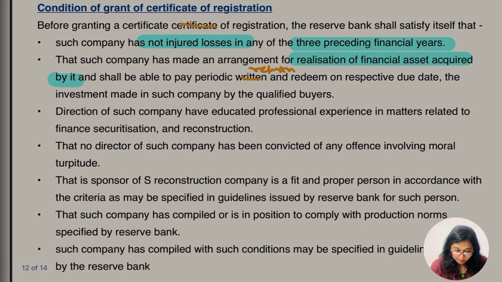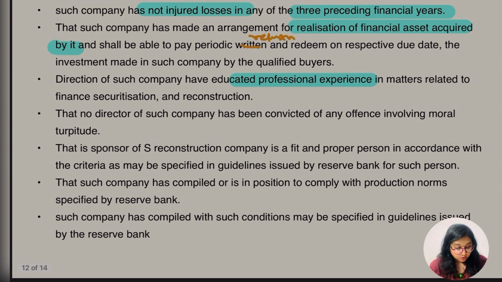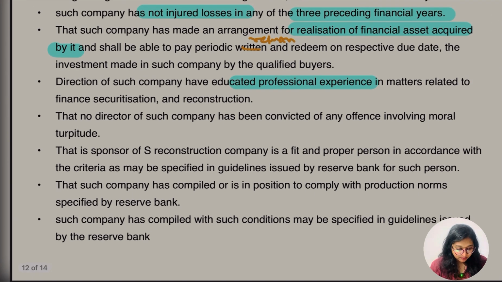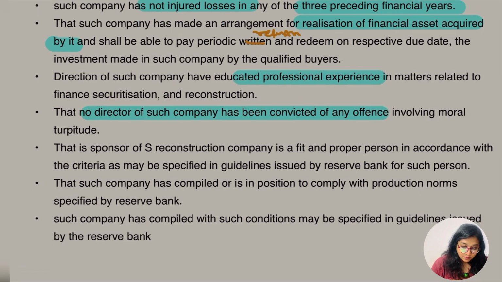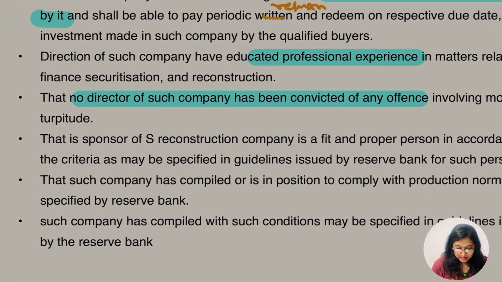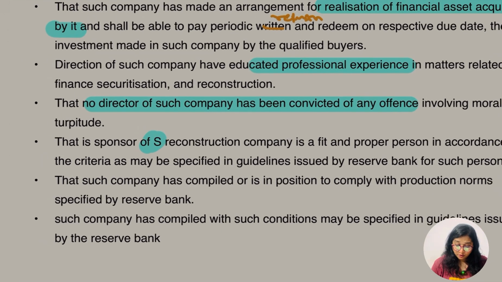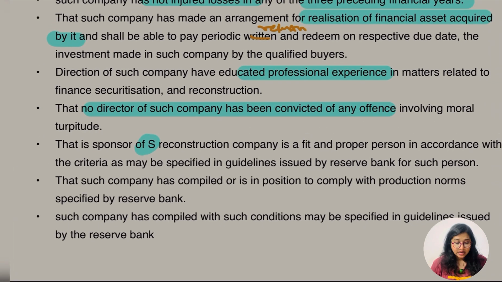Directors of such company have adequate professional experience in matters related to finance, securitization and reconstruction. Fourth says that no director of such company has been convicted of any offense involving moral turpitude. Then that the sponsor of the asset reconstruction company is a fit and proper person in accordance with the criteria as specified by the guidelines issued by RBI. So the sponsor should have specified qualifications and all.